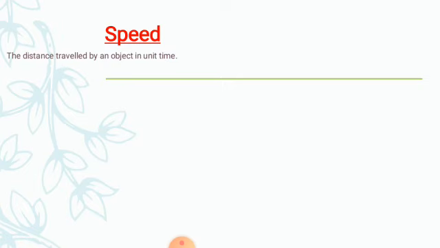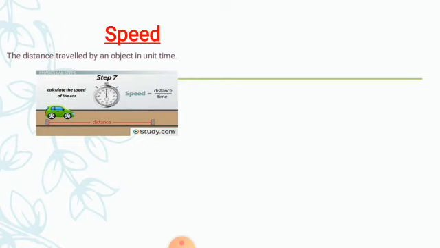Speed means the distance travelled by an object in unit time. The distance travelled by the object in a particular time is called its speed. So we can calculate speed as distance over time.